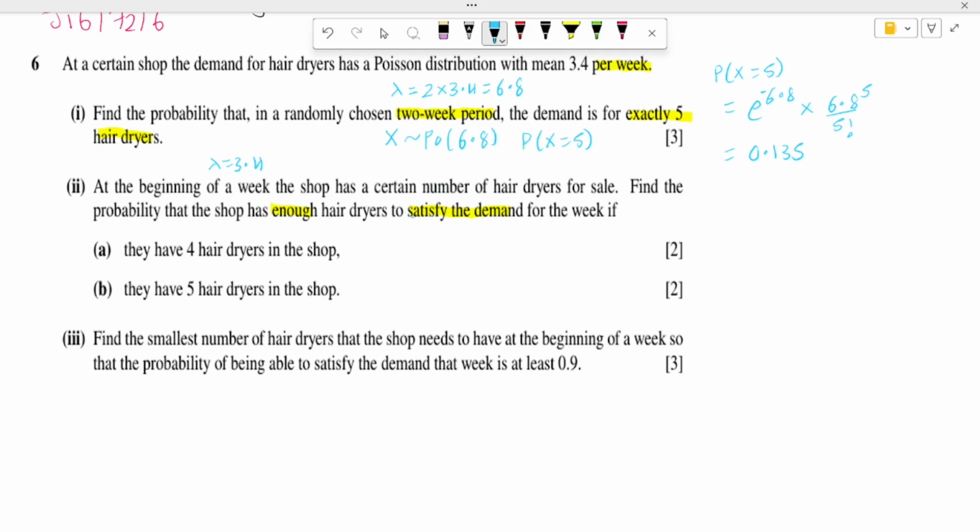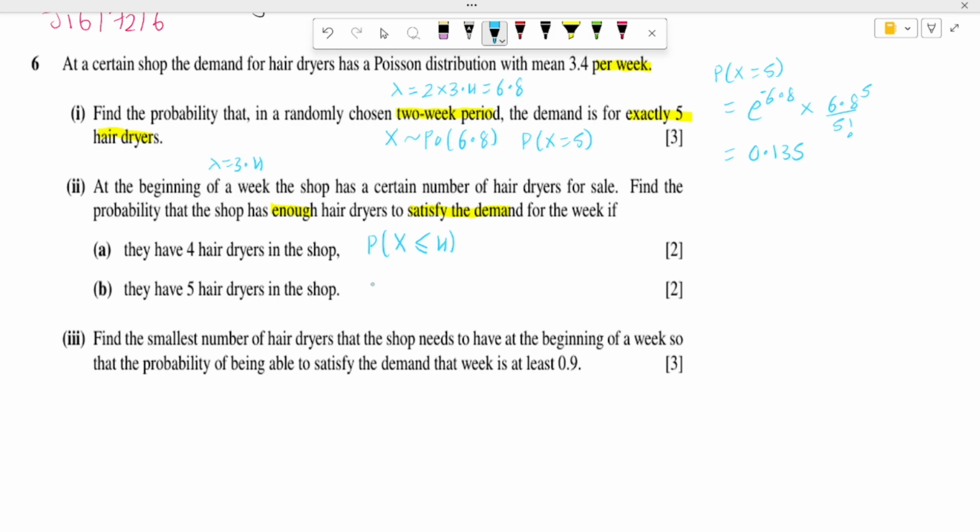So to be able to satisfy the demand, if they have 4 hair dryers, the demand should be less than or equal to 4 to be able to satisfy the demand. And so we need to find the probability that the demand, which is x, is less than or equal to 4, and then the shop will be able to satisfy the demand.